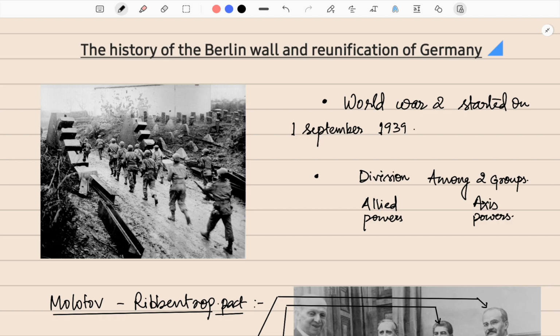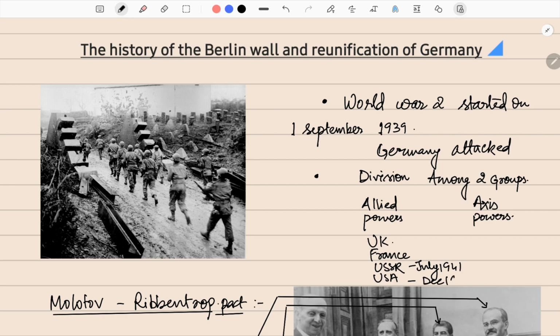World War II started on the 1st of September 1939 when Germany attacked Poland. The world was divided into two groups, the Allied powers and the Axis powers. The Allied powers were the UK, the United Kingdom, and France, later joined by the Soviet Union and the USA. The Soviet Union joined in July 1941, whereas the USA joined in December 1941.